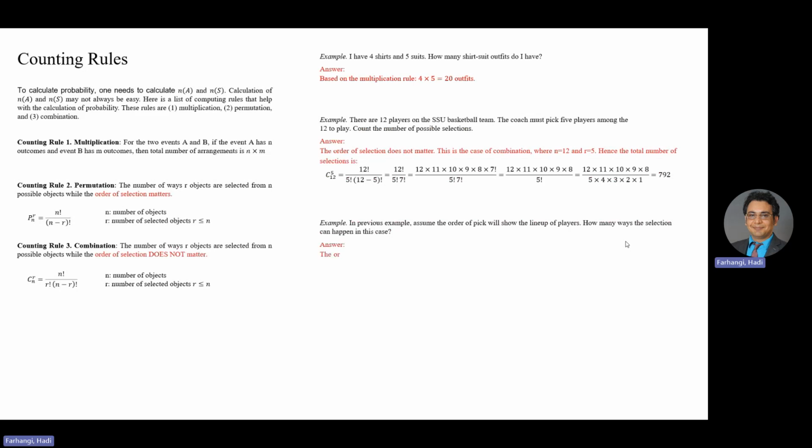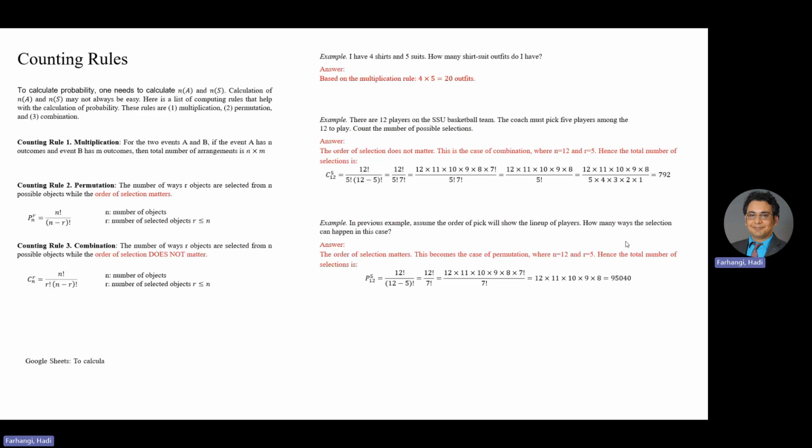Okay, here's the answer. Because the order of selection matters here, this becomes the case of permutation, where n is 12 and r is 5. Hence, the total number of selections is permutation of 12 and 5, 12 factorial over (12 minus 5) factorial, 12 factorial over 7 factorial, which you see in the calculation here. And just be mindful that 7 factorial is being canceled here.